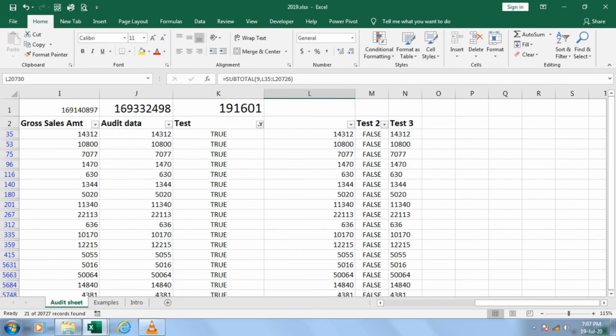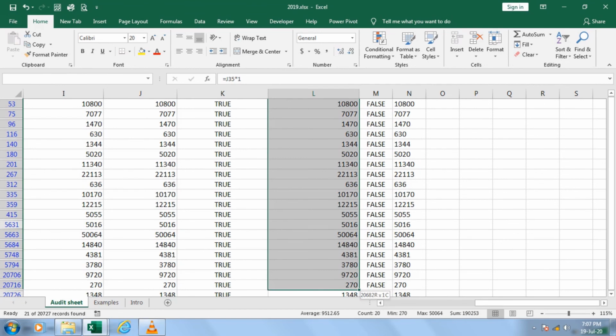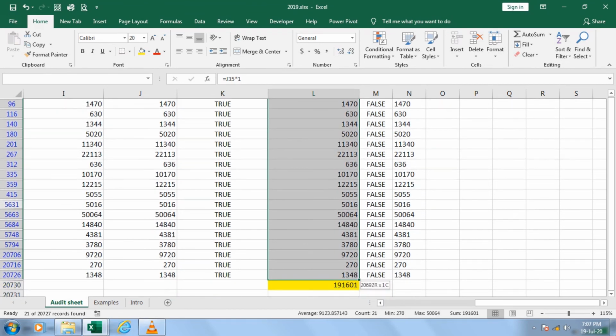Is it exactly matching? Yes, sir. So that means this is your data which is intentionally hidden, maybe by the accountant, maybe the data entry operator, that can be anything.